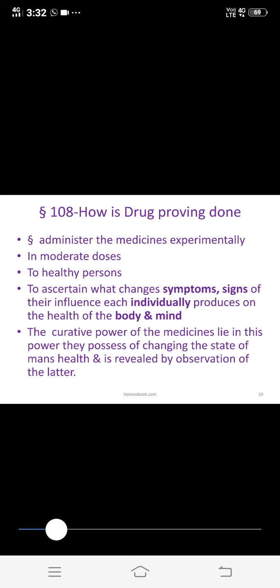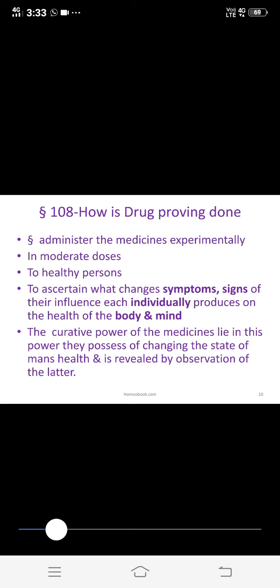And after giving the moderate doses of that medicine, what we are going to check is that we have to ascertain the signs and symptoms that are produced by the influence each individual produces on the health of the body and mind of that particular healthy human being.